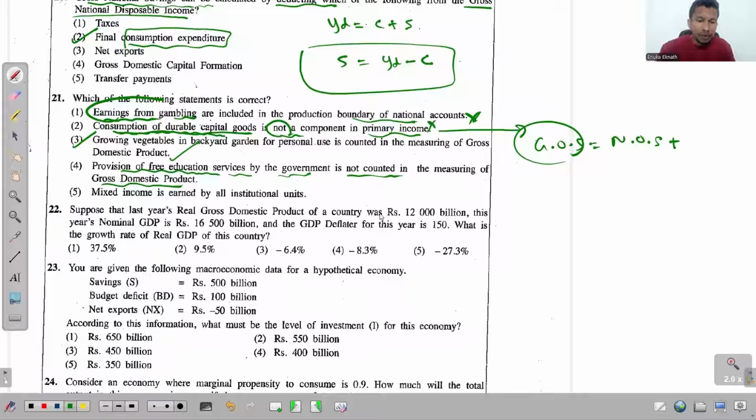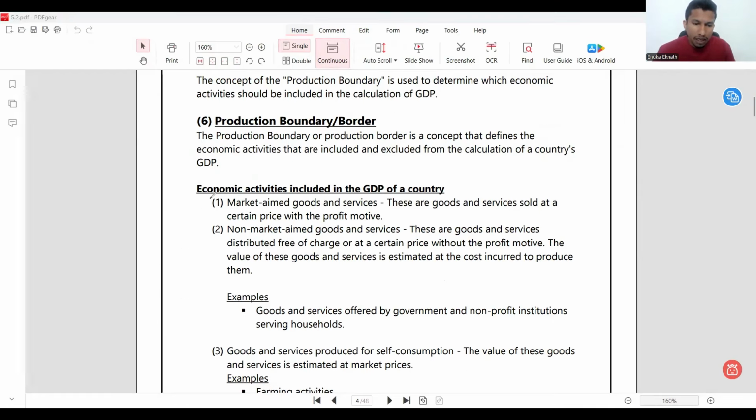So everyone look at this one. This is about the production boundary. And I'm telling you economic activities included in GDP of a country. Look at the second one. Non-market aimed goods and services. These are goods distributed free of charge or at a certain price without the profit motive.